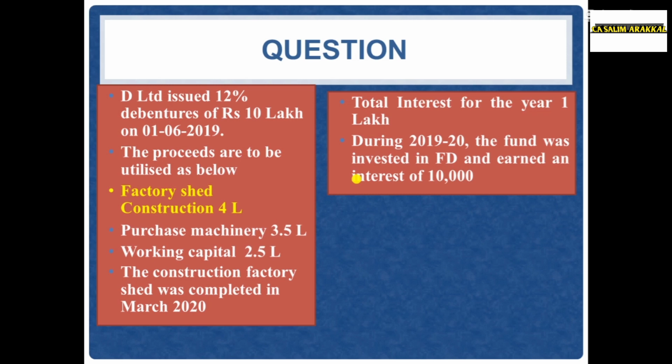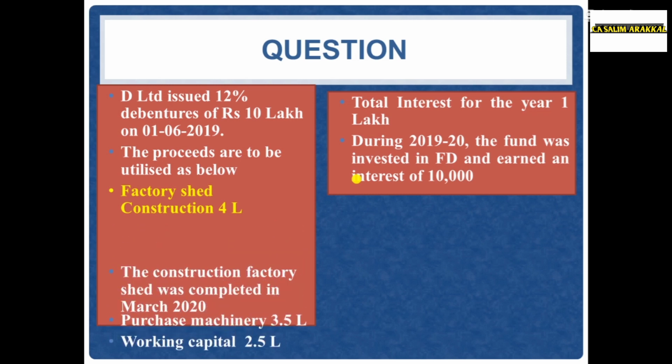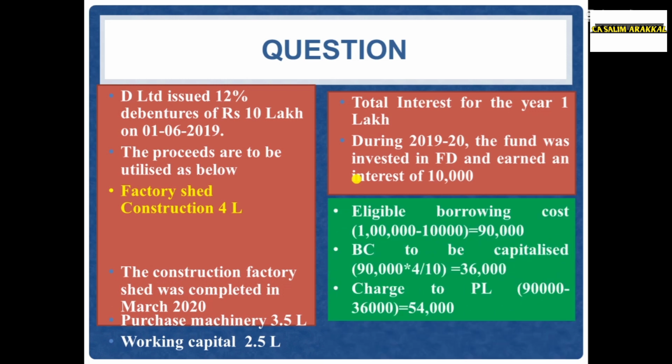Out of 90,000 net interest, only 36,000 will be capitalized as borrowing cost. 90,000 into 4 lakh divided by 10 lakh. That is 36,000 will be capitalized and the balance 54,000, 90,000 minus 36,000, 54,000 will be charged to profit and loss account as expenses. Rupees 36,000 will be capitalized as part of the cost of the factory shed.